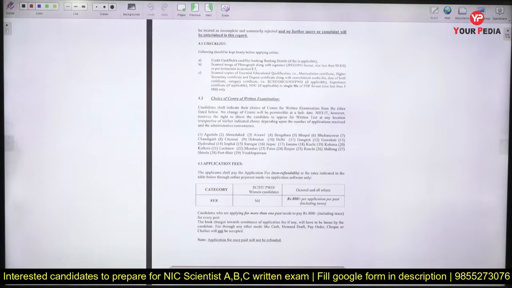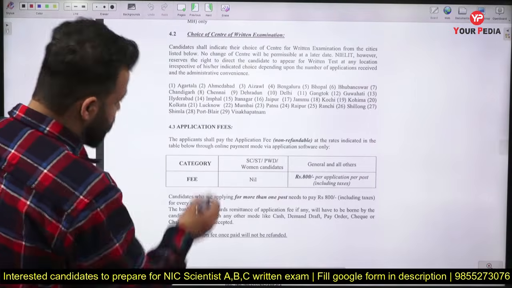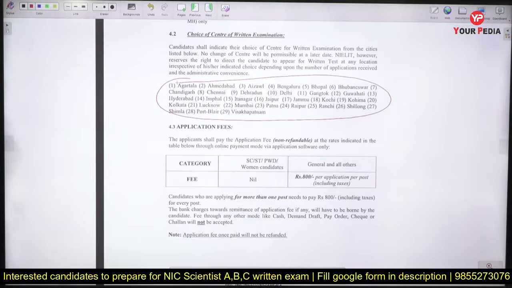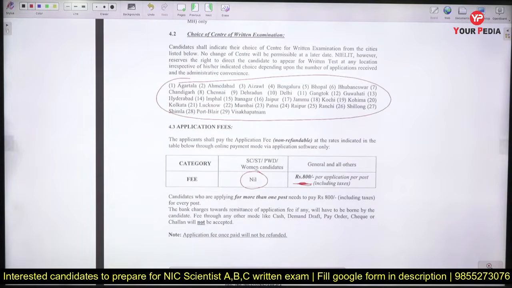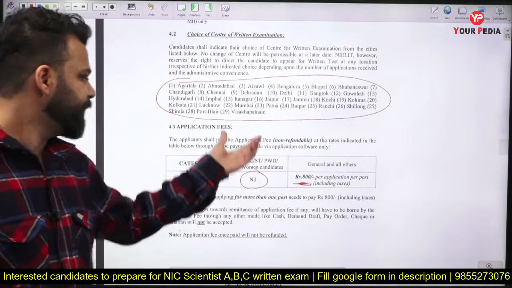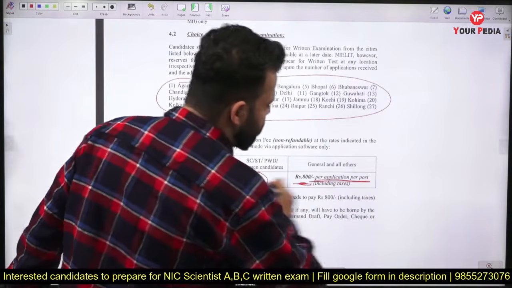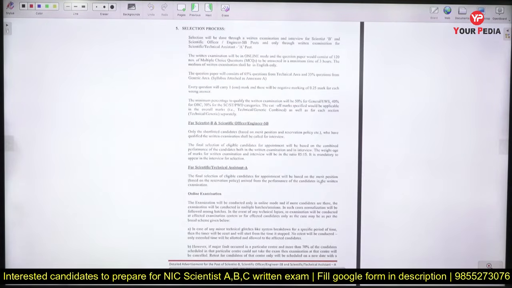After that, choice of center. Now they have given a list of centers from which you can choose which center is the nearest center to you, and you can fill your preferences in the form. Now application fee again 800 rupees. So for SC/ST and any reserved categories and women, there is no fee for this category, but for general and other categories 800 per application per post. So if you want to apply to all 3 of them, you need to pay 2400 for the 3 applications.